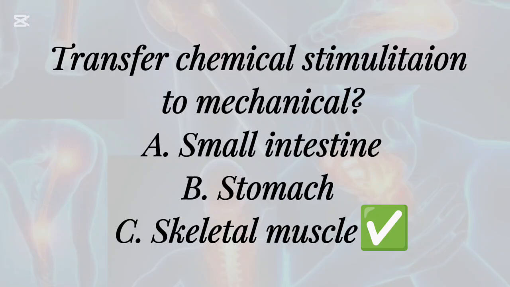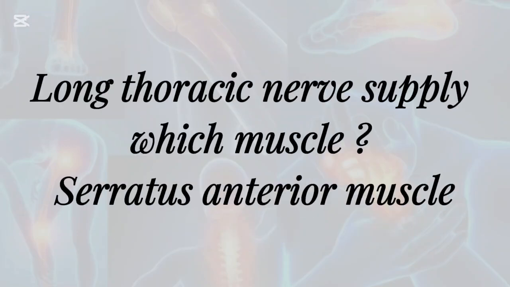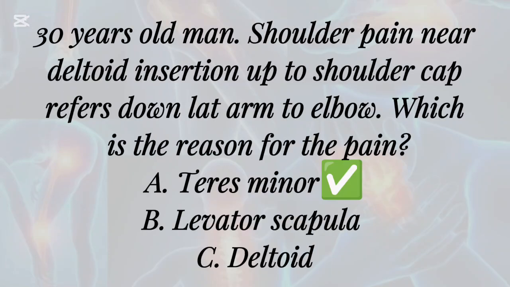Transfer chemical stimulation to mechanical: A. Small intestine, B. Stomach, C. Skeletal muscle. Long thoracic nerve supplies which muscle? Serratus anterior muscle.